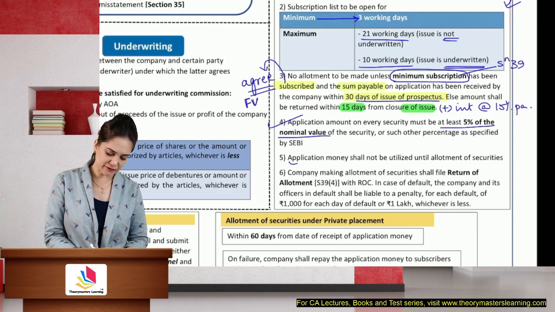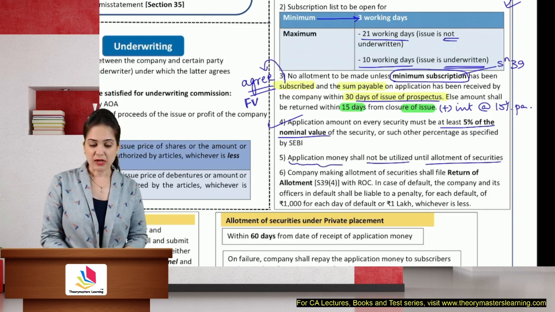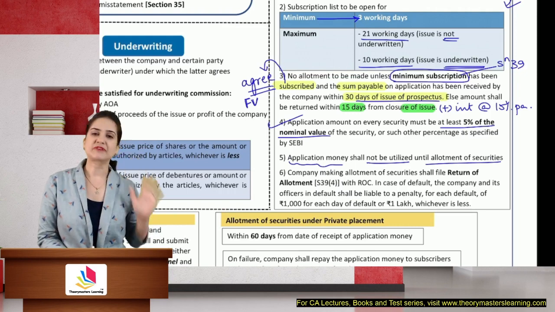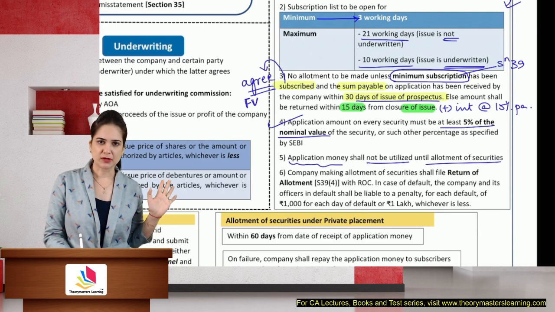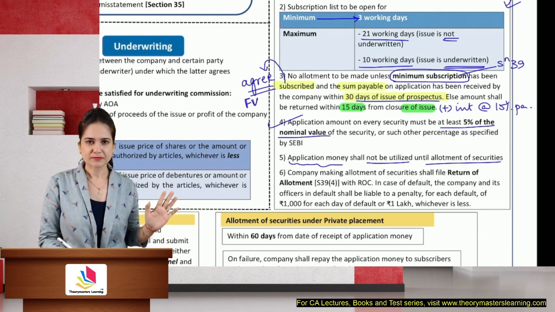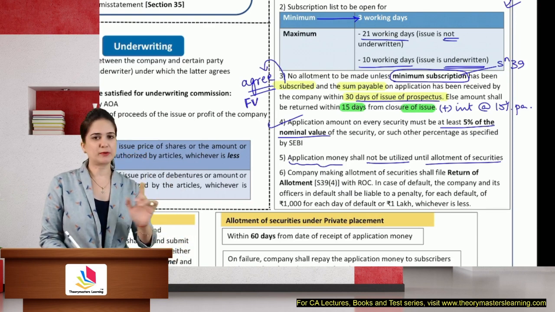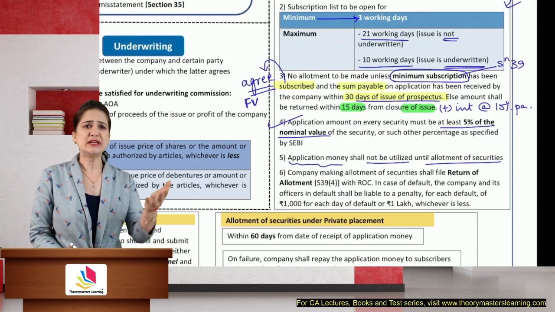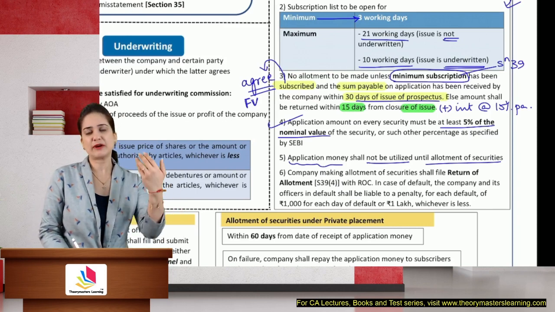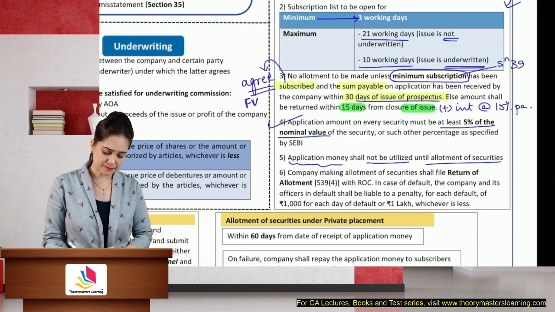Application money, whatever you have received, shall not be utilized until allotment is made. And even after allotment, you will use it only for the purpose that you have raised the money. You cannot use for any other purpose. So application money will be kept in a separate bank account. It will not be utilized except for allotment of securities. And if suppose you did not get listing in the recognized stock exchange, then you will have to return the application money. So you can use it only for those purposes.